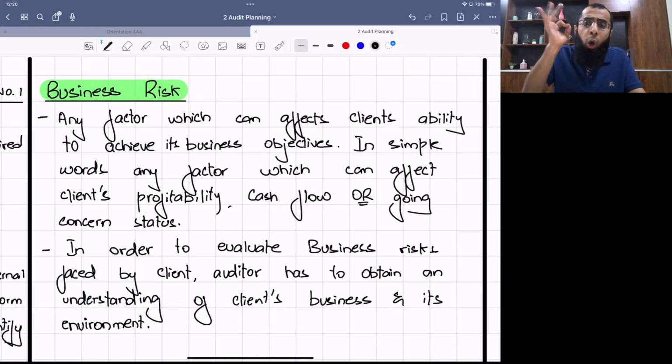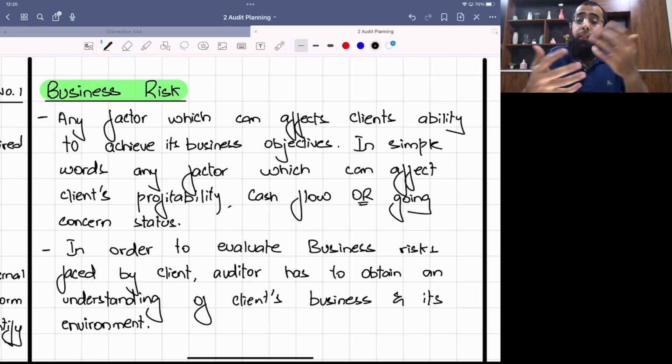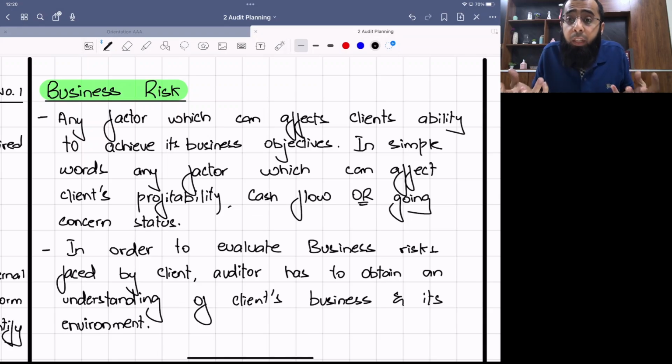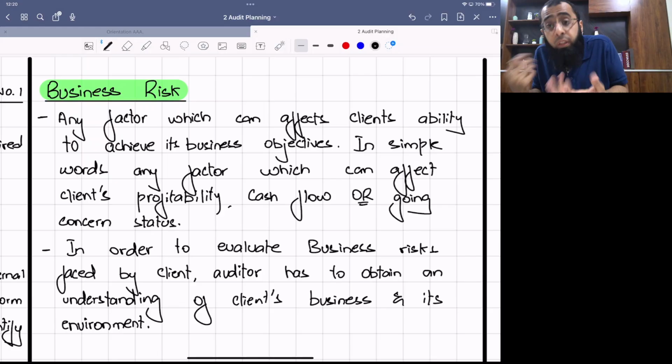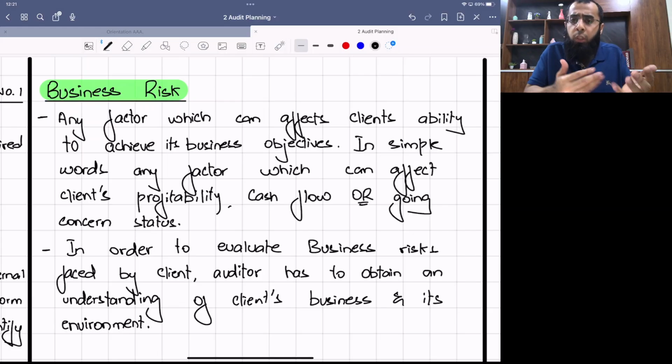So the audit planning starts with understanding of the client's business and its environment. When you understand the business and the environment, you hold discussions with the management. Along with these discussions, the auditor obviously performs his own research also, because you all know that discussion with management is not very good evidence. Management may lie also. So the auditor performs his own research. Once you have done the understanding, then you start evaluating the business risk.